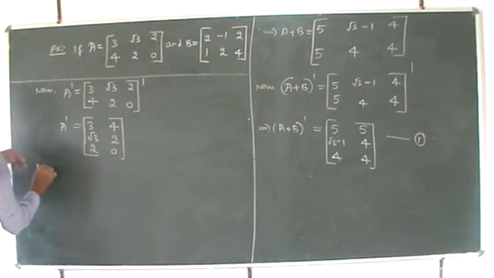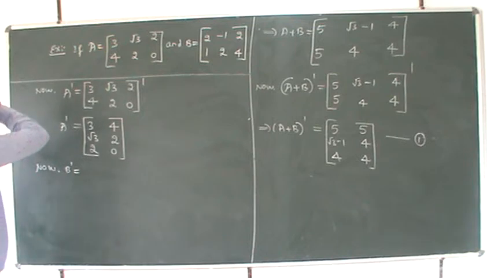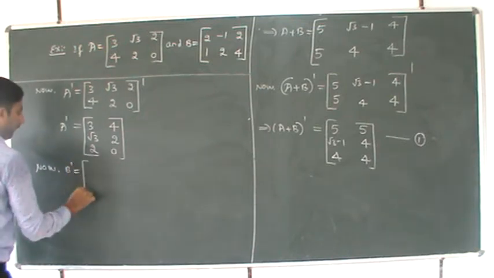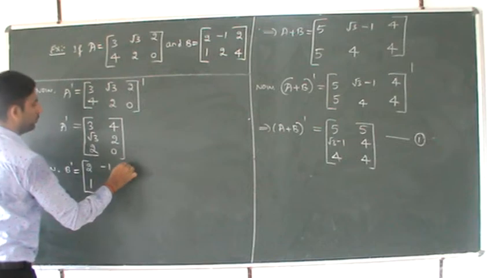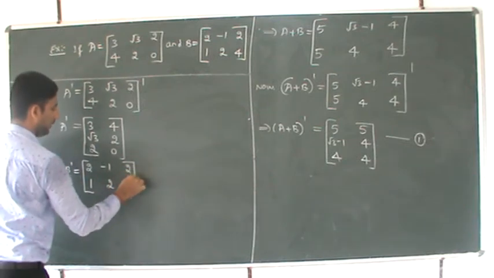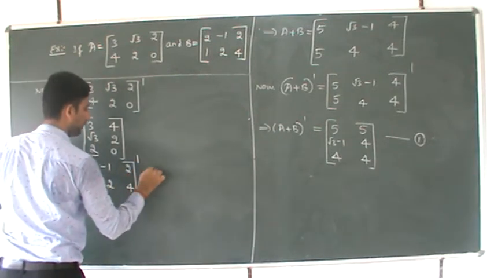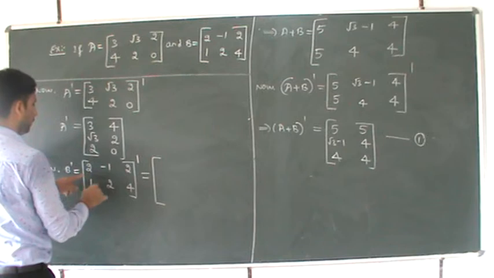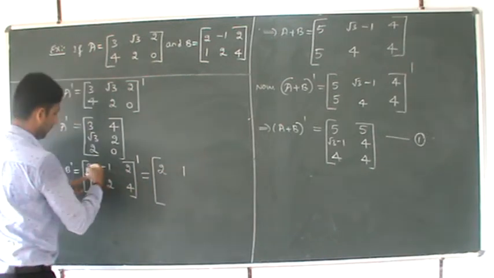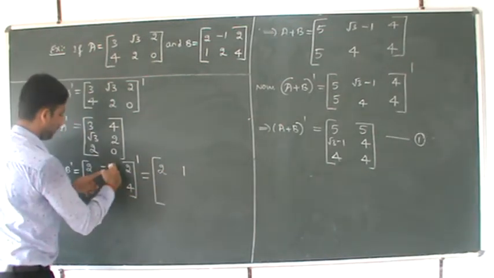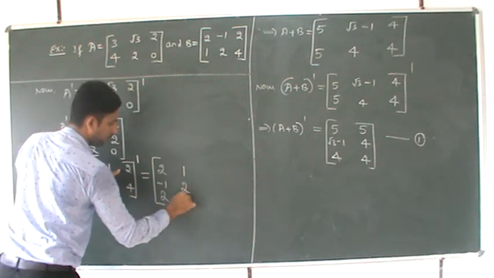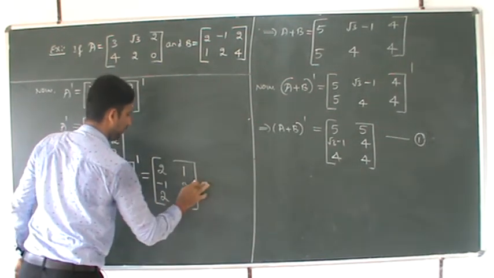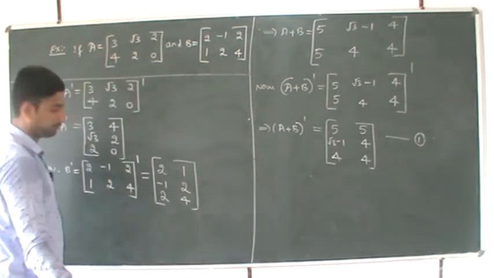Now B dash is equal to [2 1 minus 1 2 2 4] dash, which is equal to 2 1, column becomes row, column becomes row. Call that B dash.